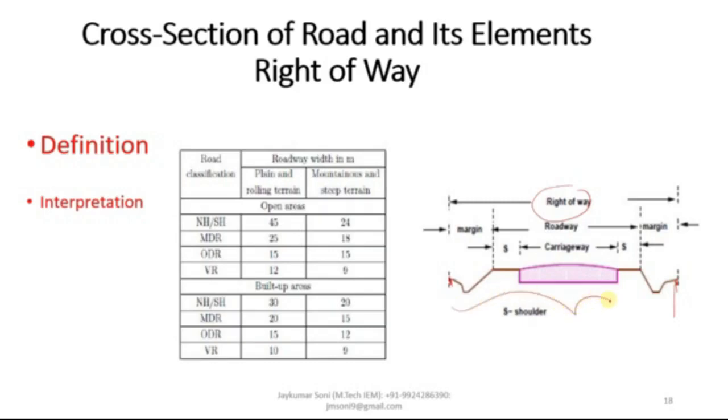So this particular area will be called as right of way. These are the various kinds of classification and roadway width, or I can say right of way width, for NH, SH, MDR, ODR, VR, built up area and open areas.